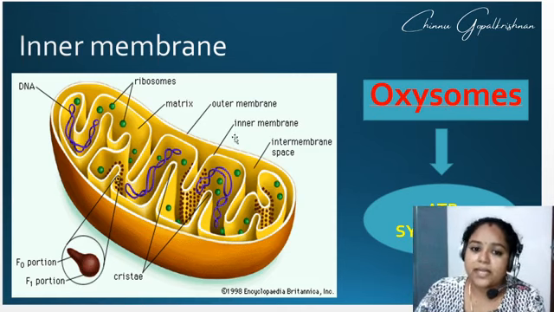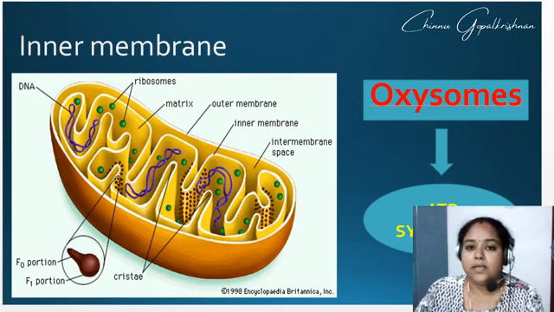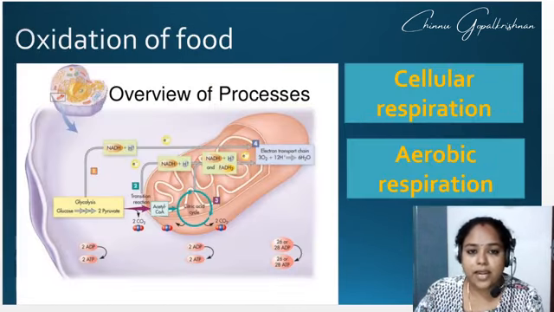Where are they present? Inner membrane. What do they help in? ATP synthetase. So, clear to all of you? Moving into the next slide. Okay, what happens over here?